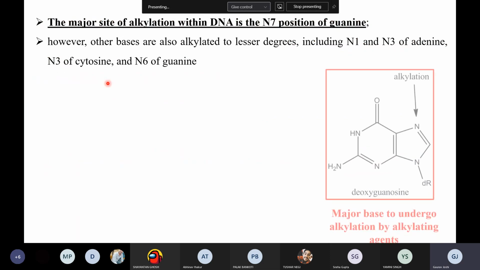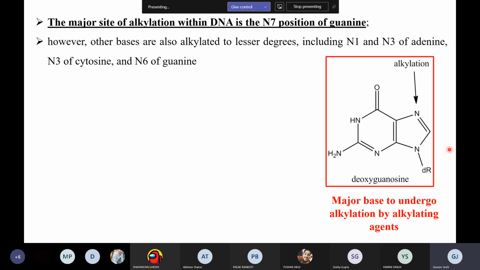Let me open more things. For example, see, this is the guanosine molecule or the guanine. The major site of alkylation within the DNA is the N7 position of the guanine. This is a very important question for your GPAT also. They ask you about the exact position where the alkylation is occurring. So the major alkylating site is the N7 position of the guanine molecule. But there are fair chances that other nitrogenous bases can also get affected by the alkylation.